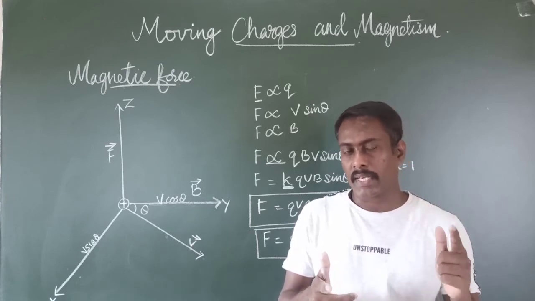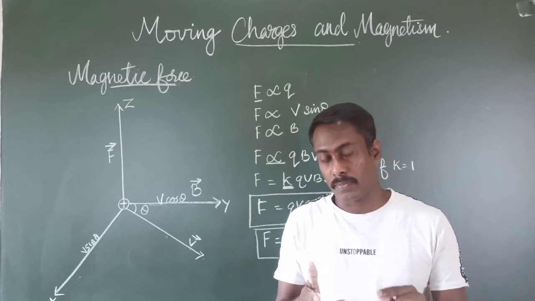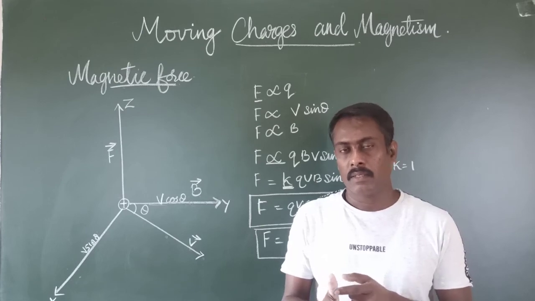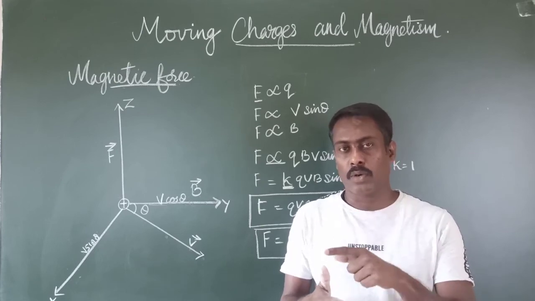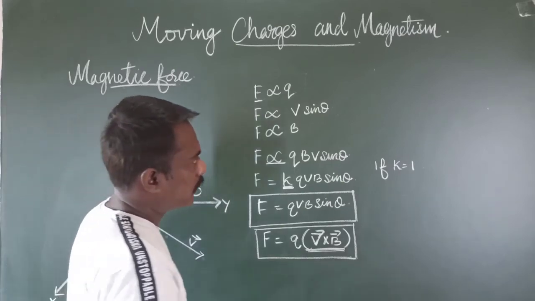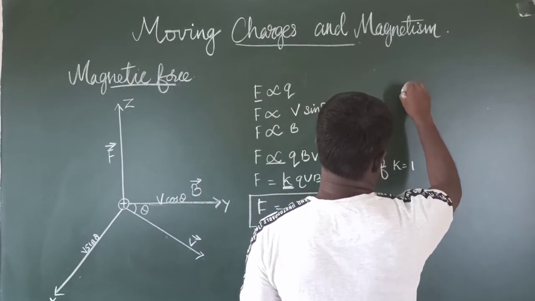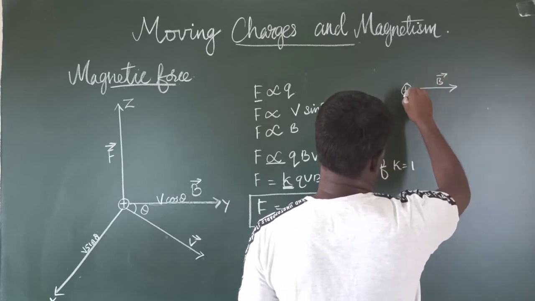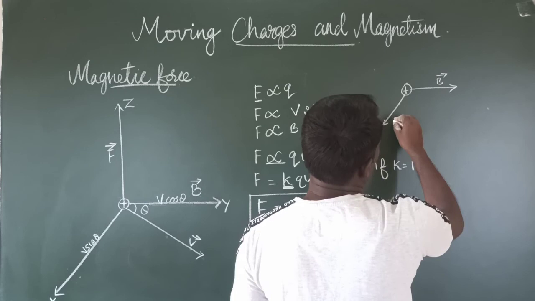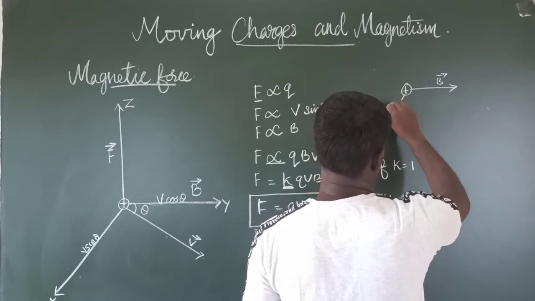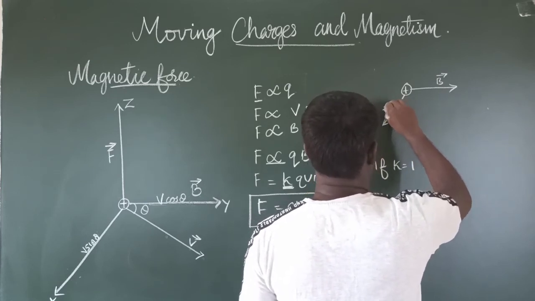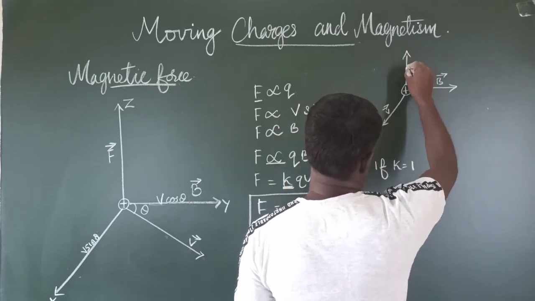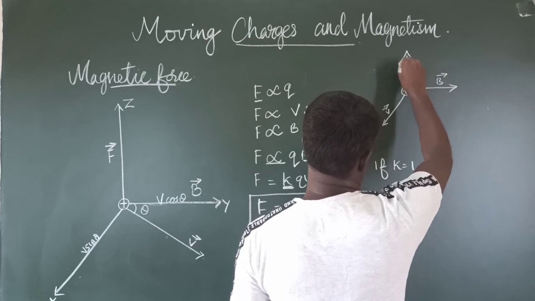Then the direction of the magnetic force exerted here will be in the direction of the thumb. For example, for a positive charge, this is the direction of the magnetic field and this is the direction of velocity, and the direction of the magnetic force will be in the upward direction.